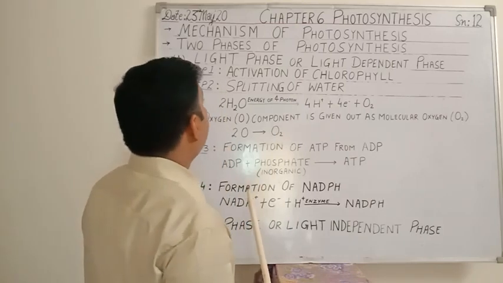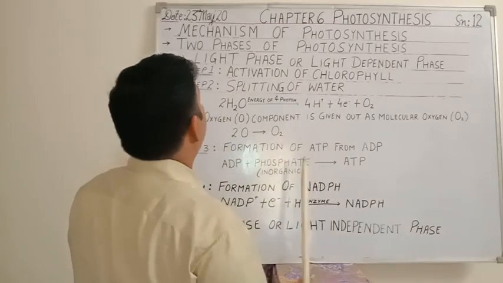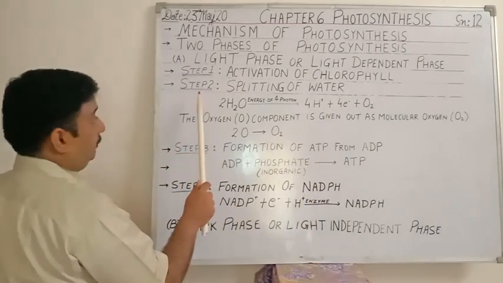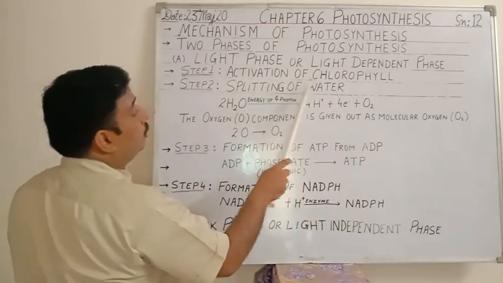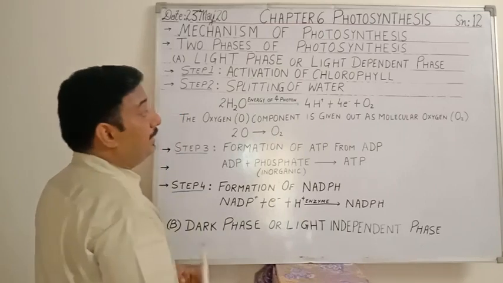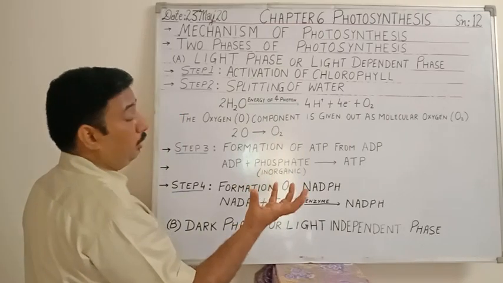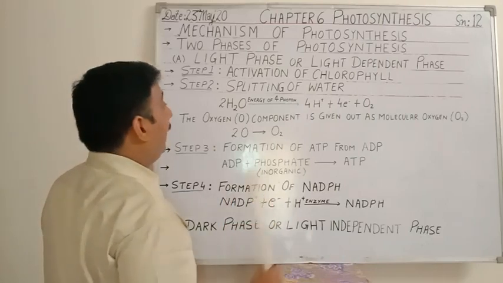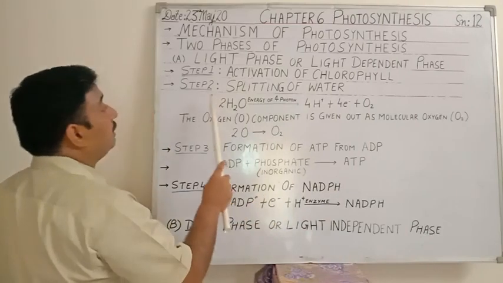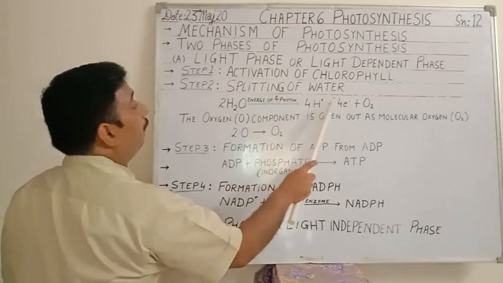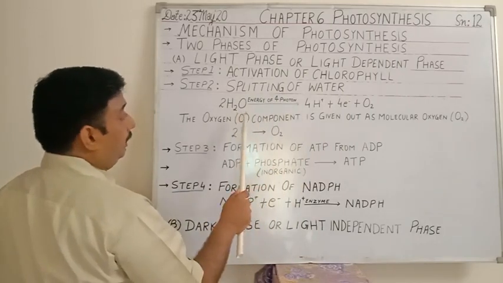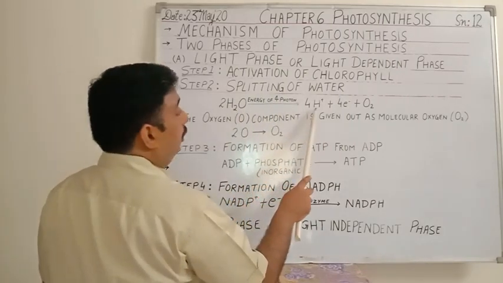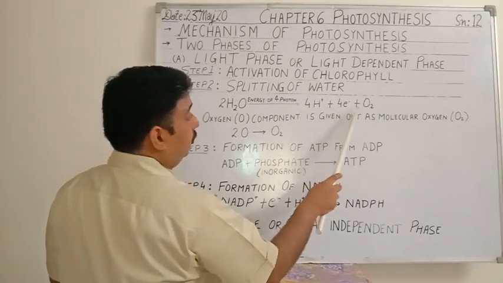You need to keep in mind that the light phase or the light dependent reaction consists of 4 steps. First of all, activation of chlorophyll will take place, meaning the chlorophyll molecules will absorb light in the form of photons. The light energy is used in the second step for the splitting of water, that is photolysis of water, which will give 4 hydrogen ions, 4 electrons and oxygen.